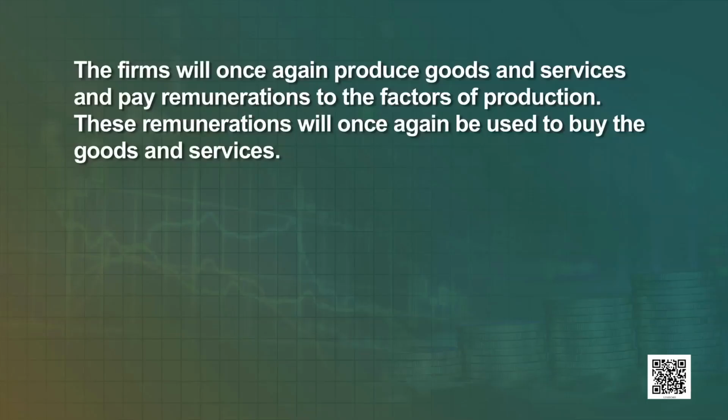as sales revenue. Learners, in the next period, the firms will once again produce goods and services and pay remunerations to the factors of production. These remunerations will once again be used to buy the goods and services. Hence, year after year, you can imagine the aggregate income of the economy going through the two sectors, firms and households, in a circular way.